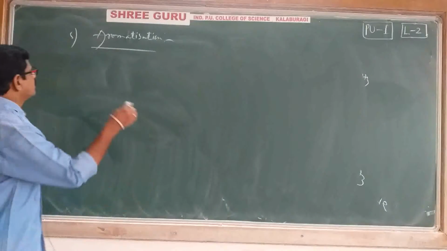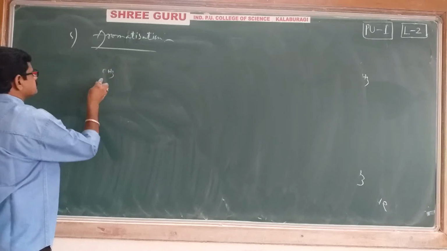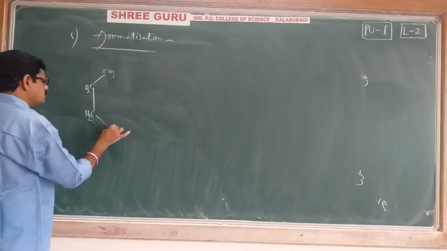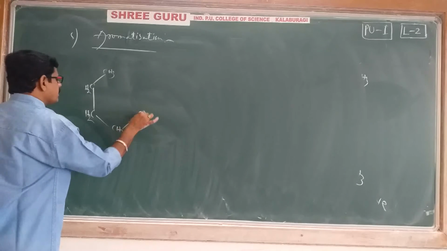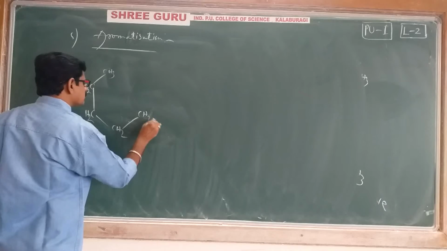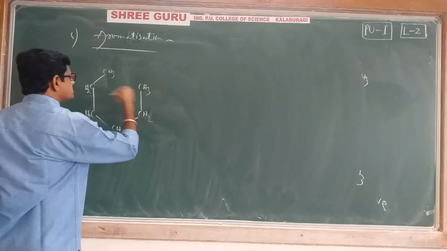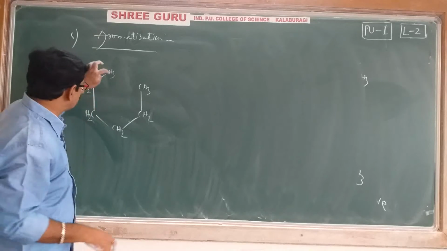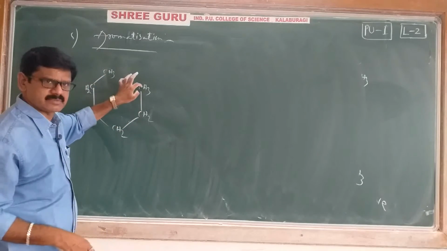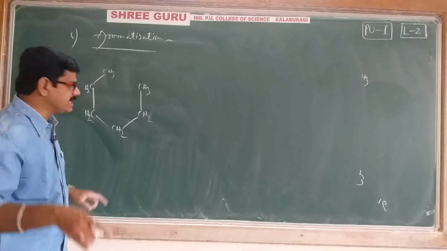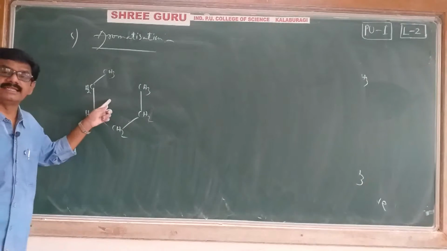CH3, CH2, CH2, CH2, CH2, CH3. Try to understand the structure carefully. There are 1, 2, 3, 4, 5, 6 carbons, and everywhere only carbon single bonds are there. It is N-hexane.